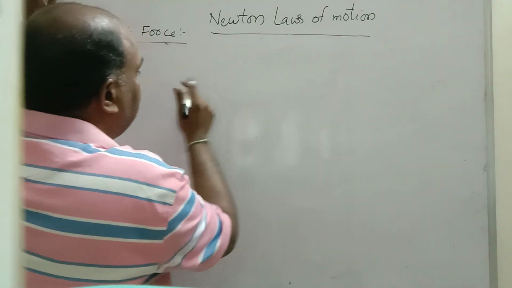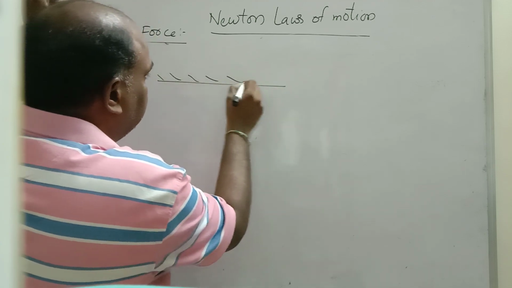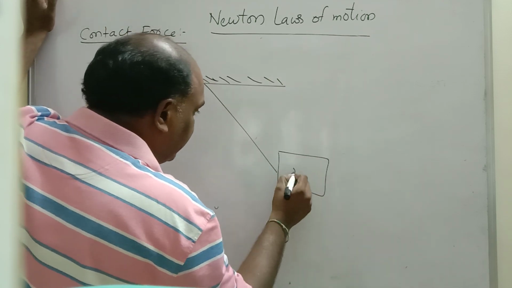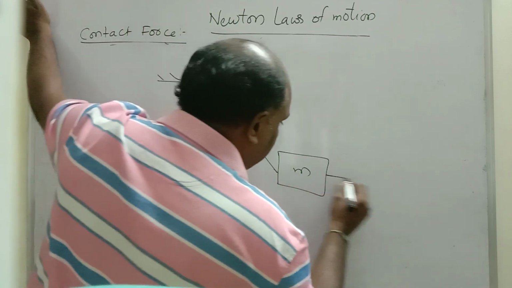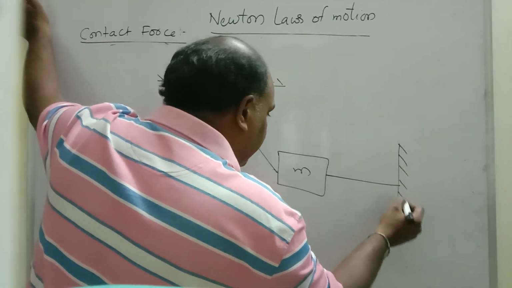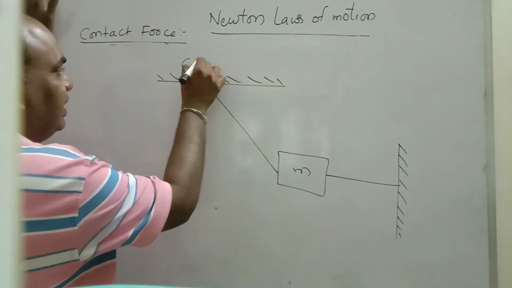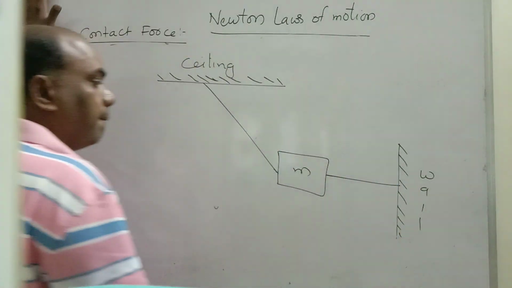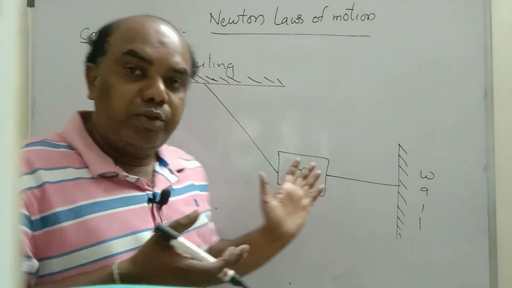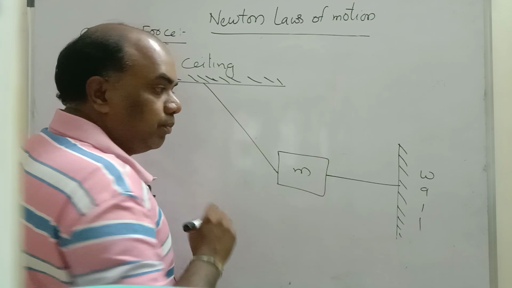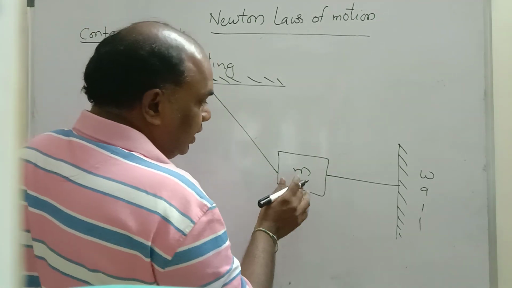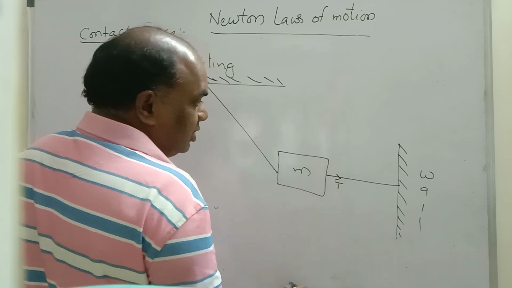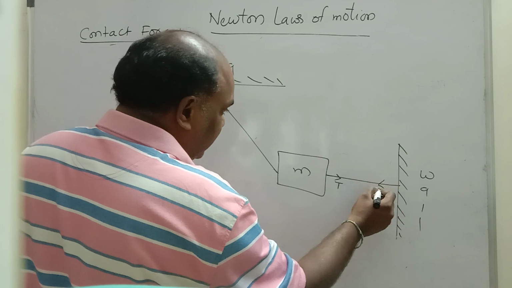Now see, children, the next concept. This is the ceiling. Here one mass is suspended, tied with a string like this, and on the other side it is attached to the ceiling. The upper surface we call the ceiling, and this is the wall. Now note down how many forces are acting on the body. Observe carefully. Imagine this is the mass. If you sit here and open the umbrella, tension will be in this direction, and if you sit on the ceiling and open the umbrella, tension will be in this direction.